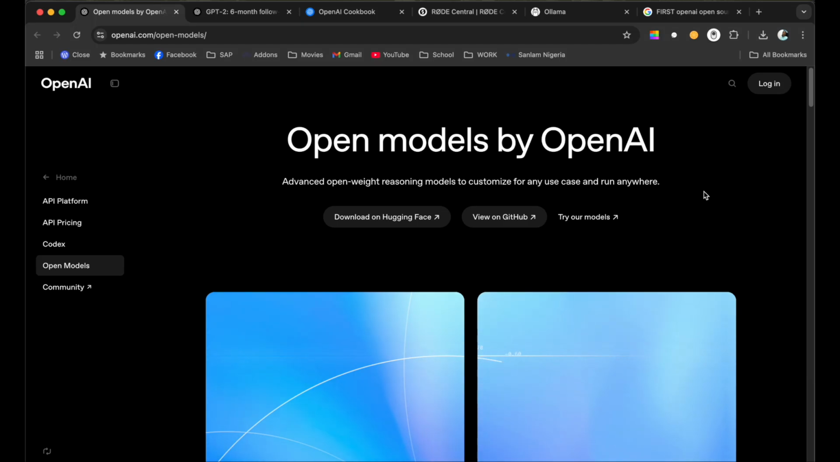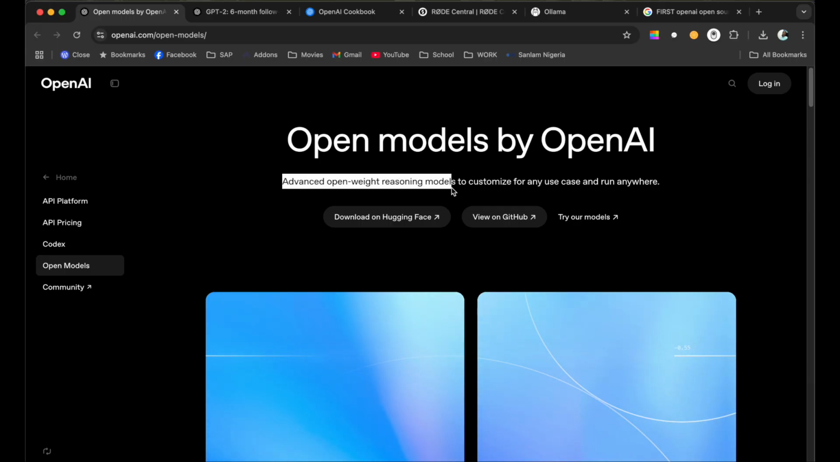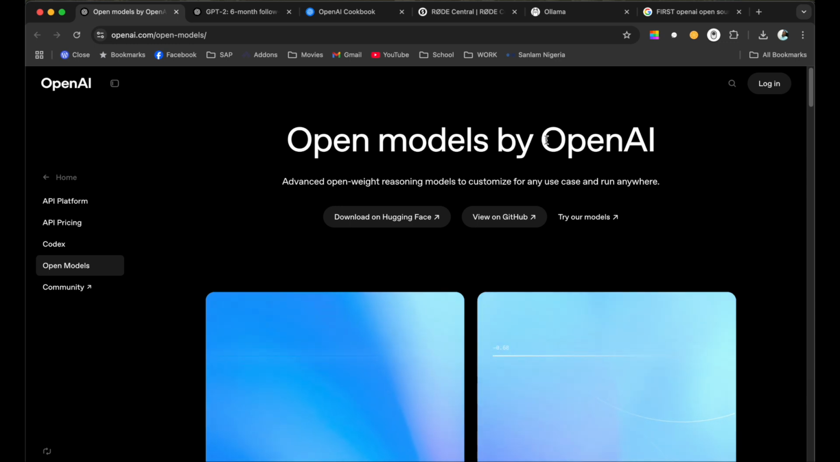Did we ever see this day happening? It felt like it was never going to happen. That OpenAI finally released an open source model with its weights. Look at that. Advanced open weight reasoning models to customize for any use case and run anywhere. It's here, guys. It's here, folks. OpenAI has finally done it.